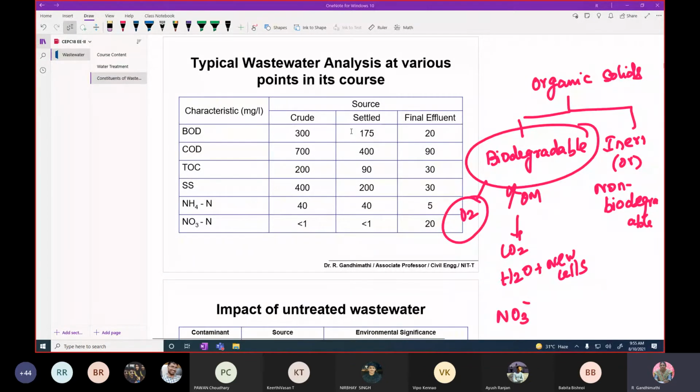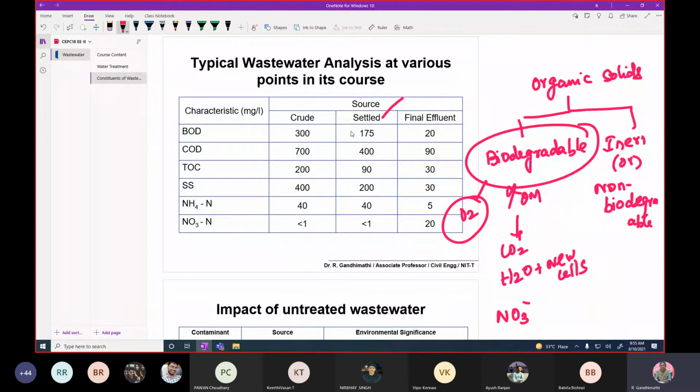Here you can see that crude means raw wastewater. Settled means after primary sedimentation, the effluent. You allow the sewage to settle in the sedimentation tank for a period of 2 to 4 hours. During that time, the suspended solids settle down at the bottom, and you have the clear supernatant at the top. If you measure BOD in this effluent, it shows only 175, which is mostly in the soluble form because the suspended impurities are settled at the bottom of the primary unit.